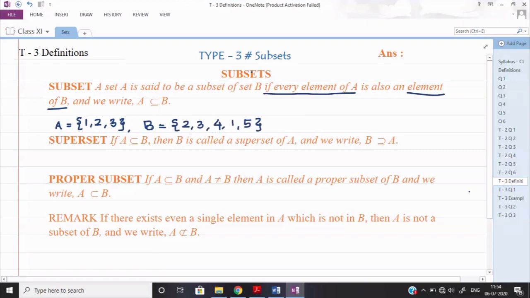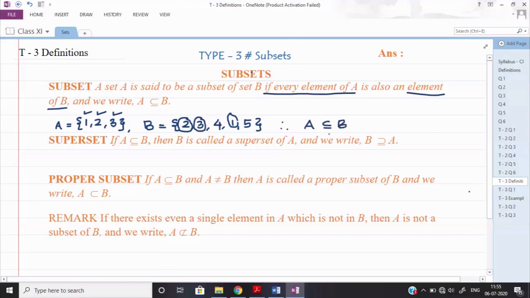We can check one by one. First of all, check the element 1. Is it lying in B? Yes, definitely it is lying in the set B. Similarly, check the element 2. Is it lying in B? Yes, it is also lying in set B. Similarly, the element 3. Is it lying in B? Yes, this is also lying in the set B. So we can say that therefore A is a subset of B.